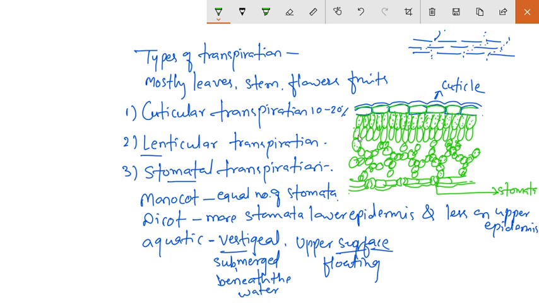So the transpiration which takes place through the few number of stomata, they are also present on the upper epidermis.